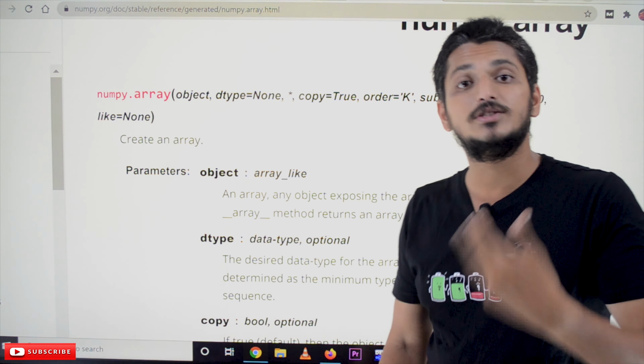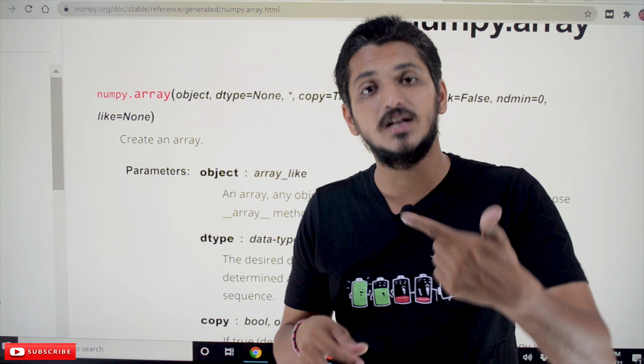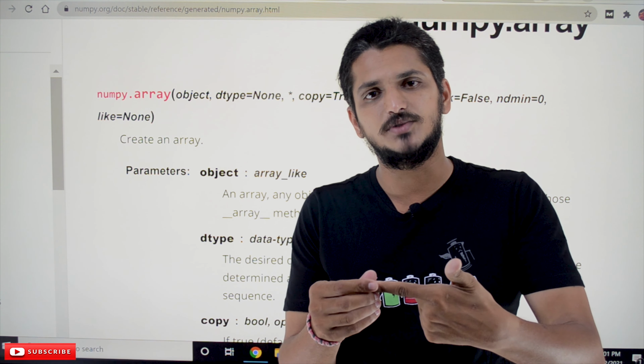So for object, which objects can be taken? Any object that can be converted into an array can be accepted. That means a list: if you take a list object, it can be converted into an array. A set object we can also convert into an array. Anything that can be converted into array type will be accepted. So the first thing is object, and the next variable is dtype, equal to a default value. These are the default variables.